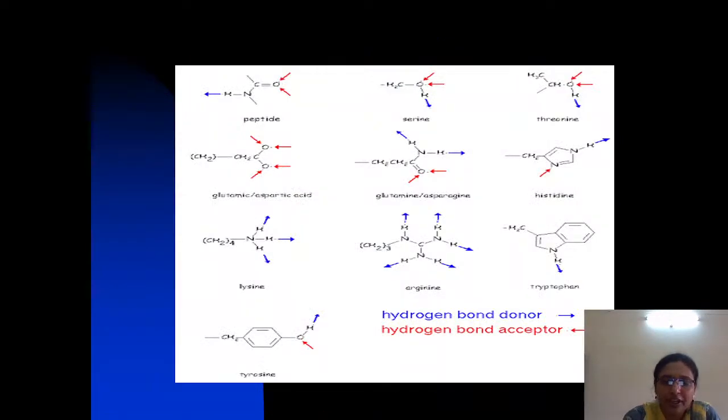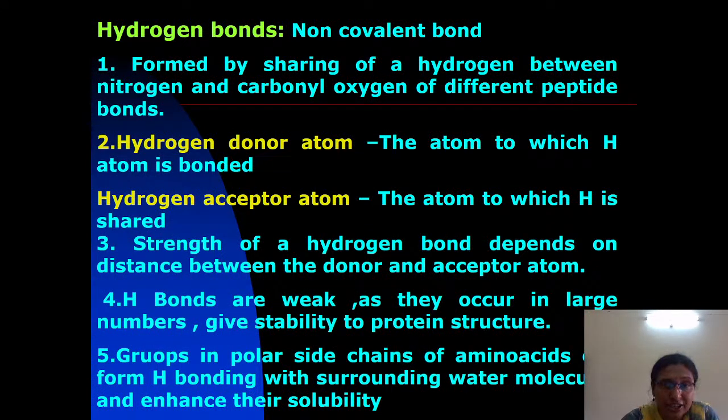The groups in polar side chains of the amino acids can form hydrogen bonds with the surrounding water molecules, which will increase their solubility. The functional groups present in the polar side chains of the amino acids can form hydrogen bonding with surrounding water molecules, and thereby enhance the solubility of the proteins.